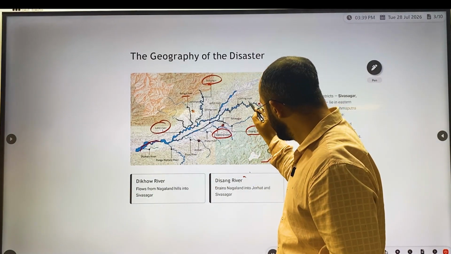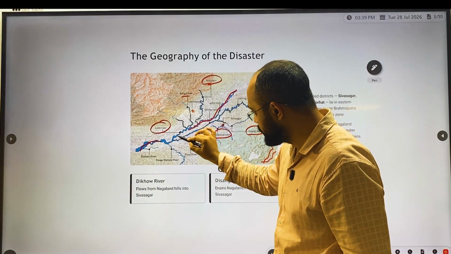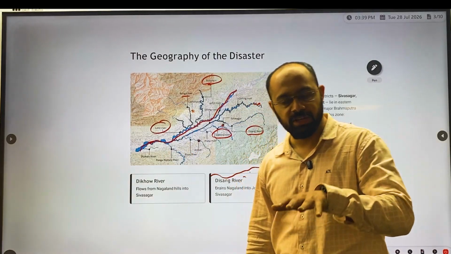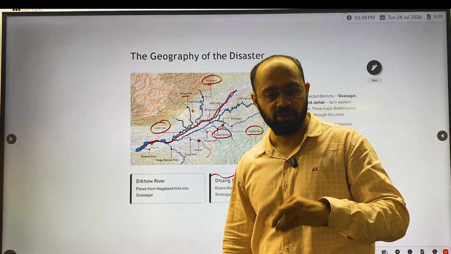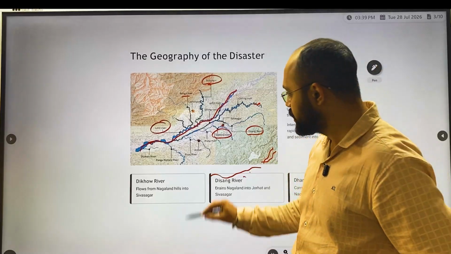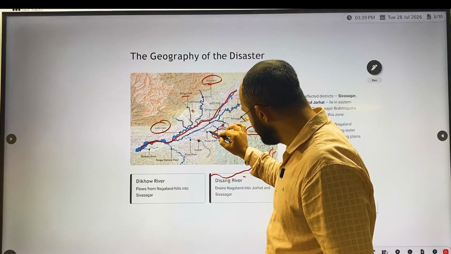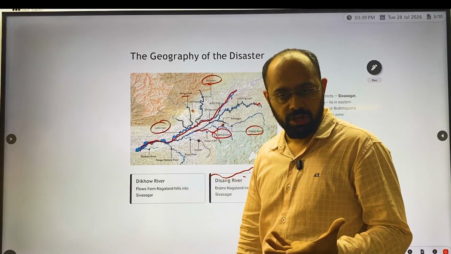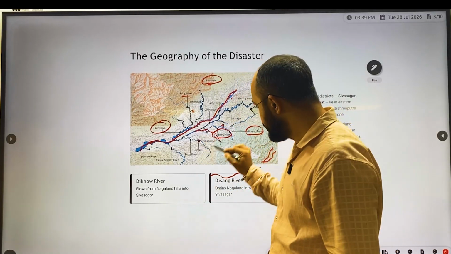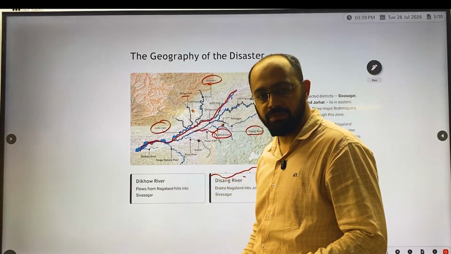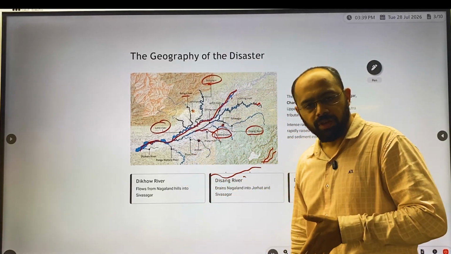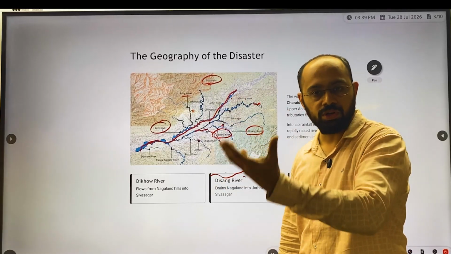Now this main river, normally this Brahmaputra river, was flowing in this direction. Now due to rainfall, the river flow from the tributaries was too much. Excess water was there. So the Brahmaputra river was not able to take this extra water to the oceans.